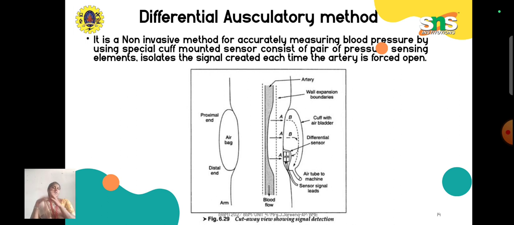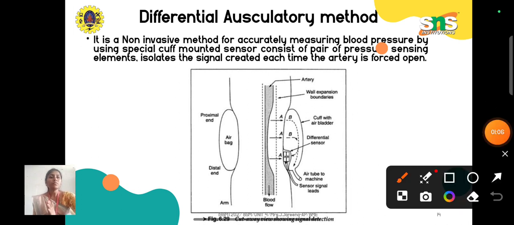This is also one of the non-invasive methods for accurate BP measurement, but here they are using a special cuff which is mounted with two sets of sensors. There is a pair of sensors: one is placed towards the cuff and another one is placed towards the blood vessels. For example, you have sensors A and B. If you see this diagram, sensor A is placed towards your blood vessel and B is placed towards the cuff.